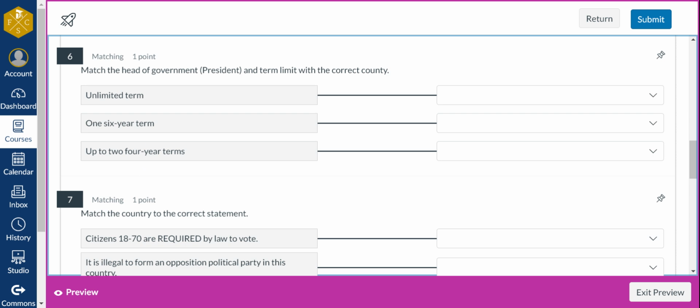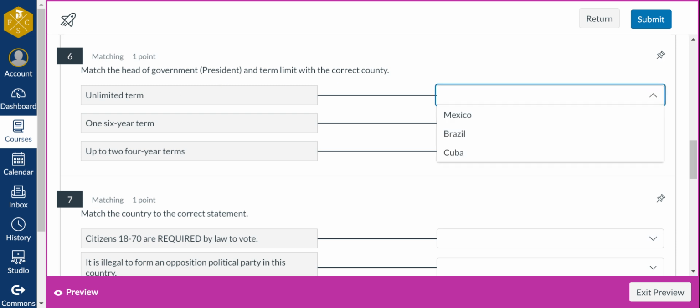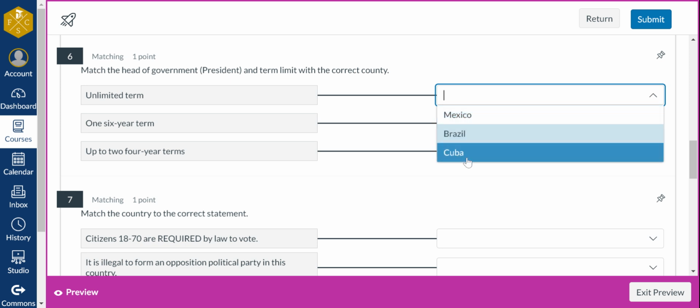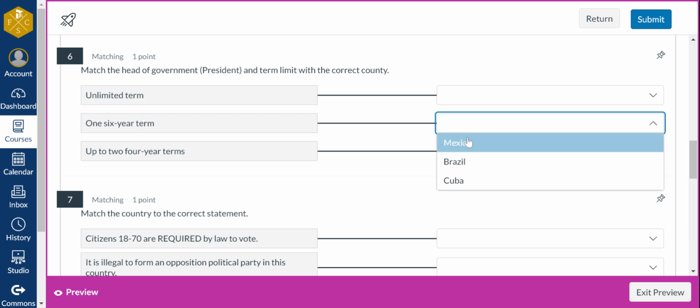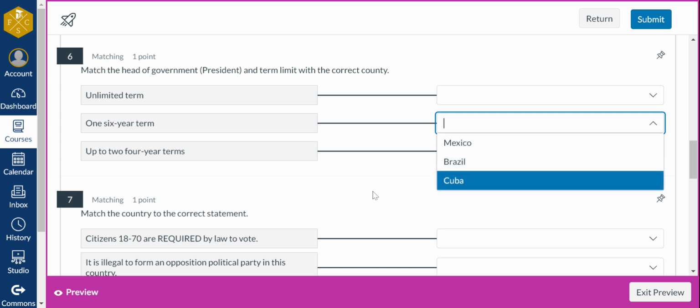Number 6, match the head of government or the president and term limit with the correct country. Unlimited term. Is that Mexico, Brazil, or Cuba? Which one has an unlimited term where they can be the president for as long as they want? 1 6-year term. Which one has a 6-year term where they can be president for 6 years and then they have to run again? Is that Mexico, Brazil, or Cuba?